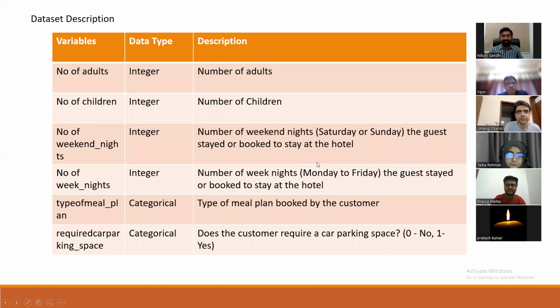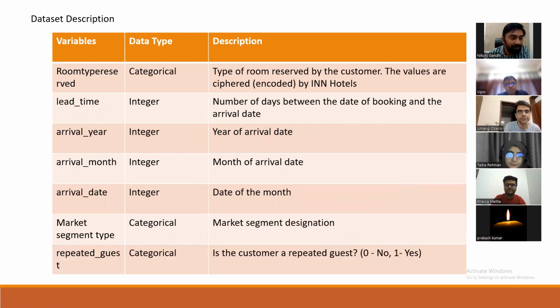We found a dataset from Kaggle. This dataset contains variables like number of adults, number of children, number of weekend nights, number of weeknights, type of meal plan, required car parking space, room type reserved, lead time, which is the number of days between the date of booking and arrival date.